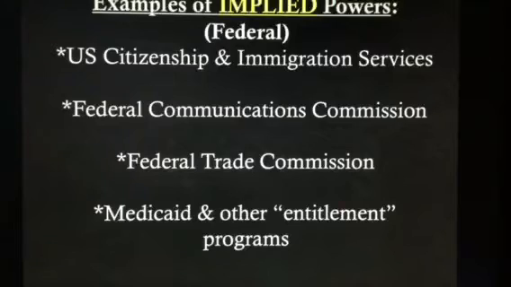More examples of implied powers of Congress. The USCIS, the United States Citizenship and Immigration Services. The FCC, the Federal Communications Commission. FTC, the Federal Trade Commission. Medicaid and other what we call entitlement programs, like Medicare, Social Security.